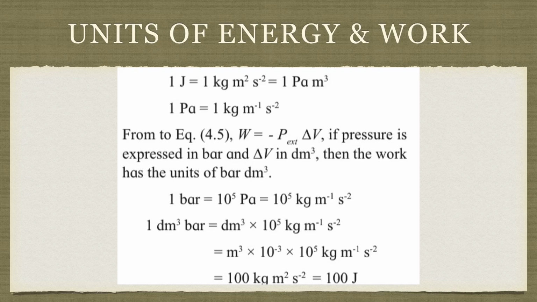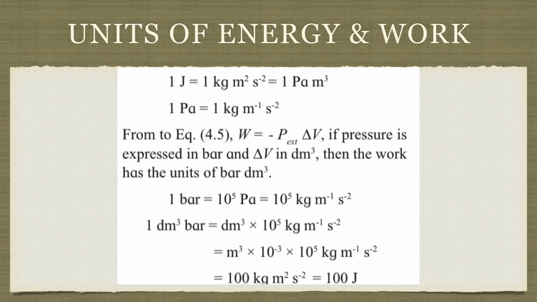P is in Pascal, multiplied by A into D. A is meter square into meter will be meter cube. In that form, 1 joule is equal to 1 kg meter square second raised to minus 2, that is equal to 1 Pascal meter cube. Just remember this thing.